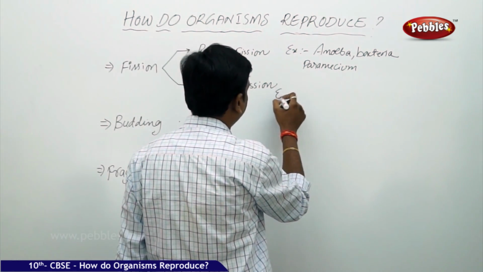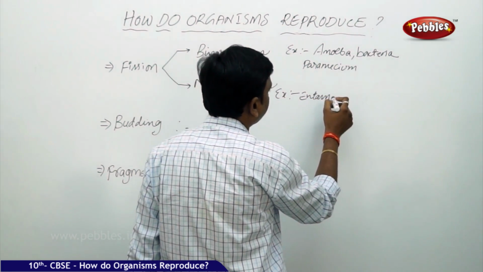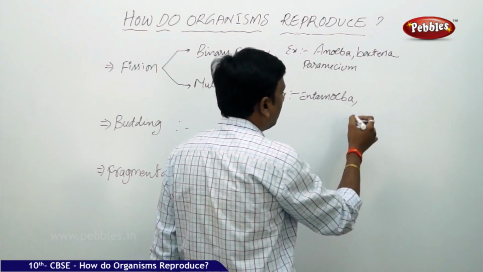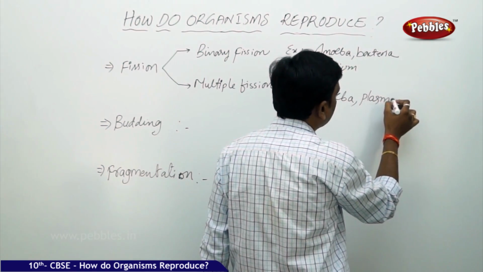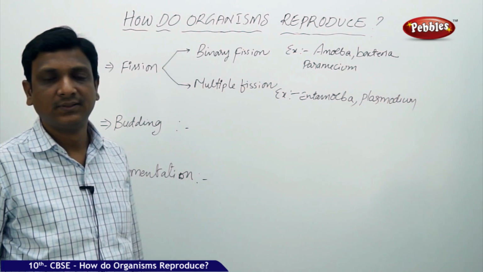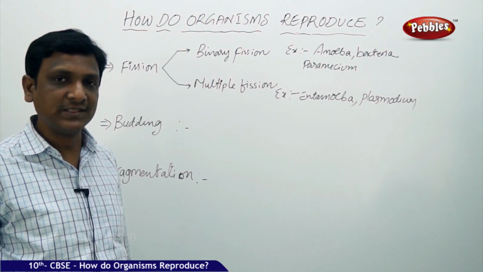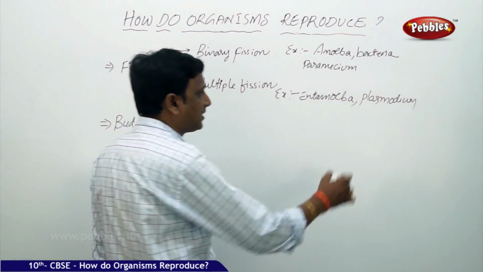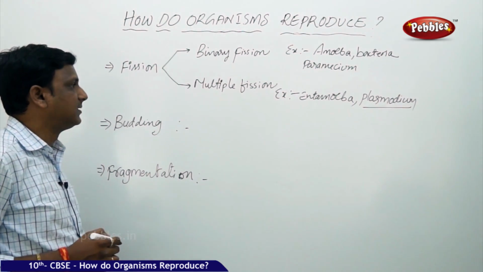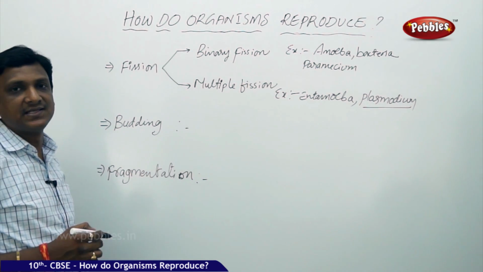Multiple fission examples: entamoeba and plasmodium. Plasmodium is also a protozoan. Plasmodium causes malaria in human beings. This plasmodium also reproduces by the multiple fission method. So these are the examples of multiple fission. These are the modes of reproduction in single celled organisms.